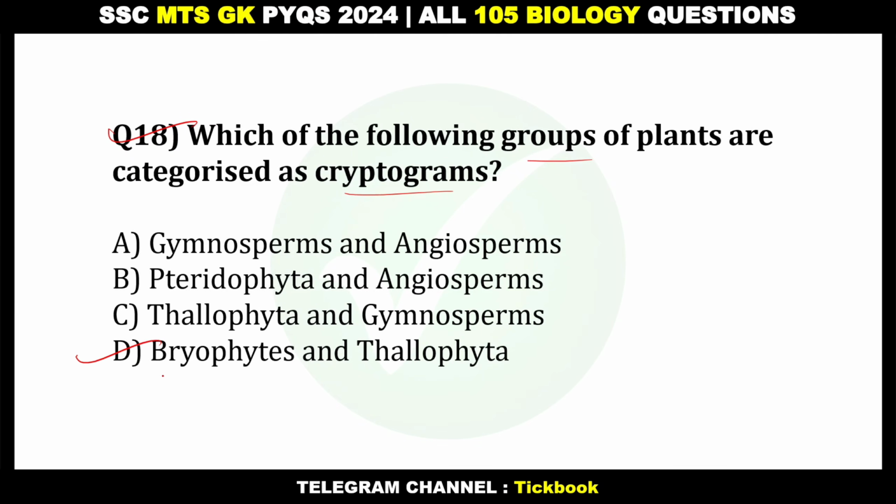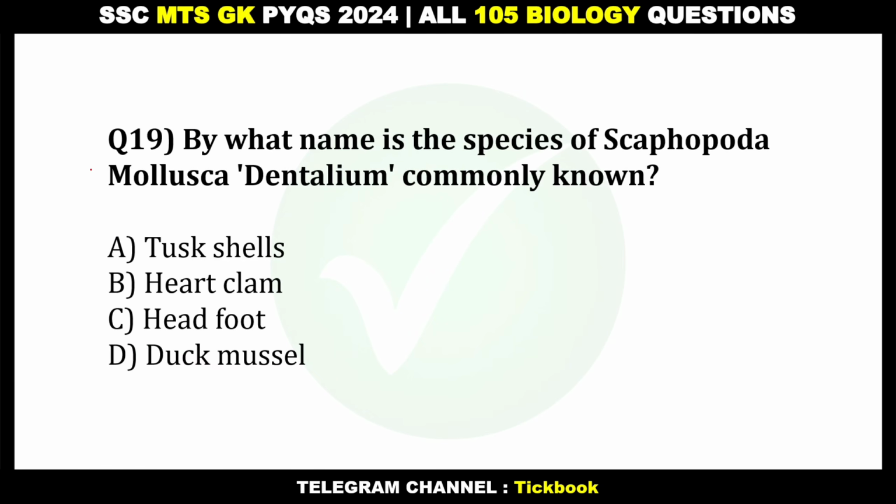Option number D, bryophytes and thallophytes. 19. By what name is the species of Scaphopoda mollusca dentalium commonly known? Option number A, tusk shell.